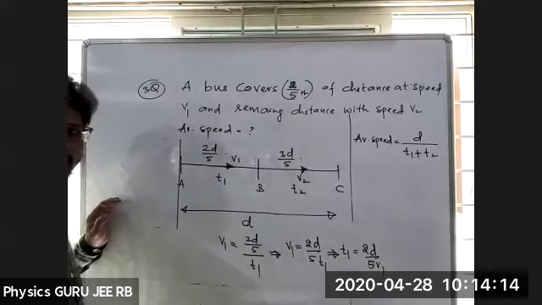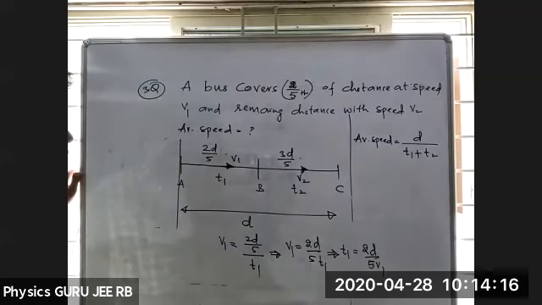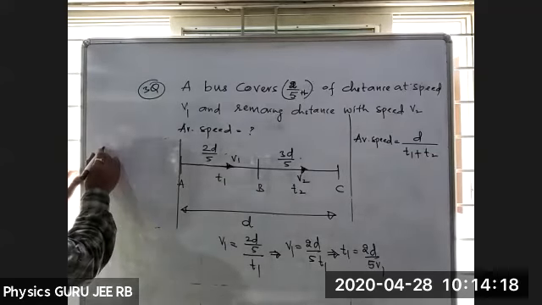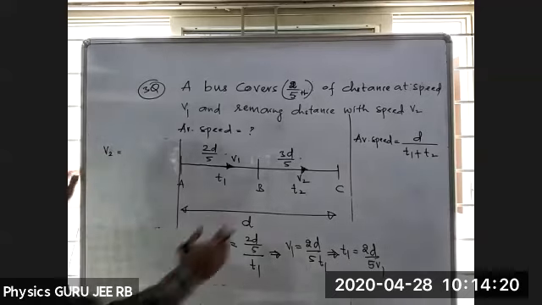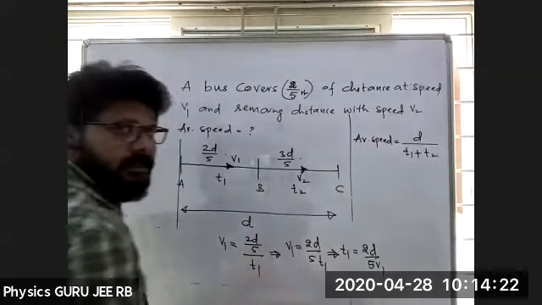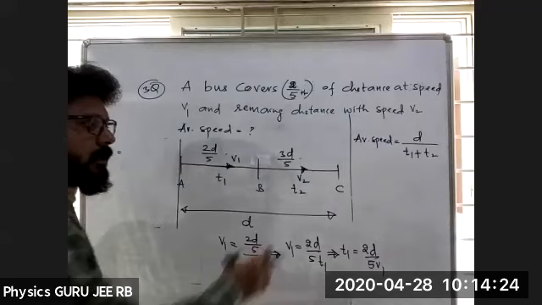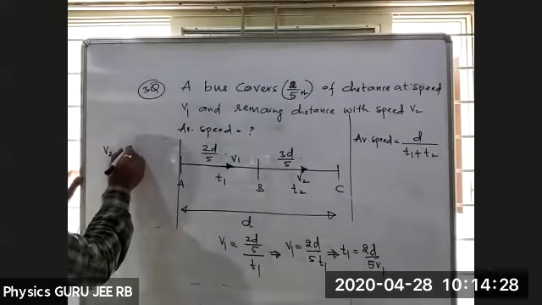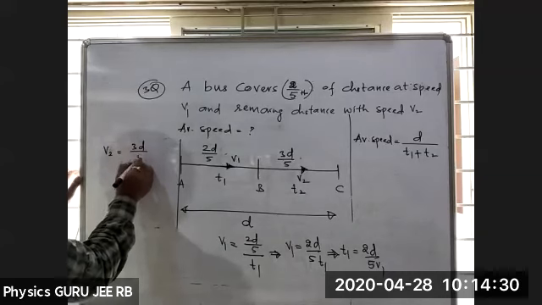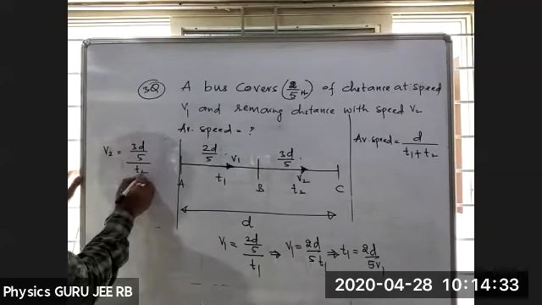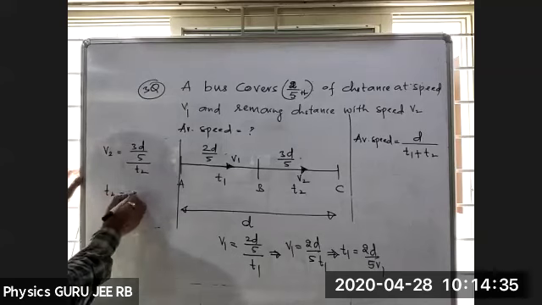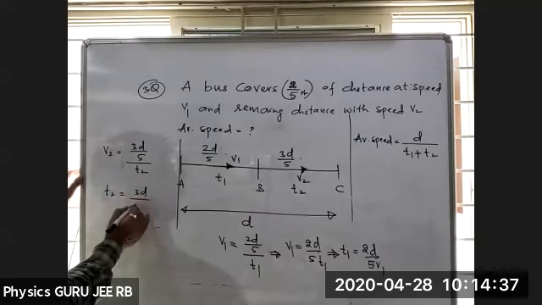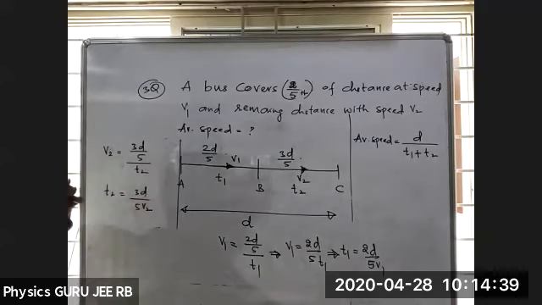I got t1 as this. Now similarly, try to calculate t2. What will I get? v2 is the speed from B2; it is traveling with the speed of v2 in a time interval of t2 seconds. Then what can I write? Distance by time, that is nothing but t2. So t2 can be written as 3d by 5v2, right? Now take this and substitute there.